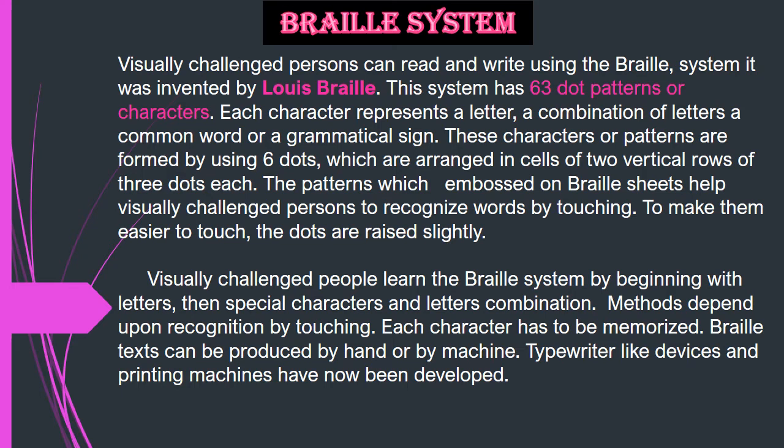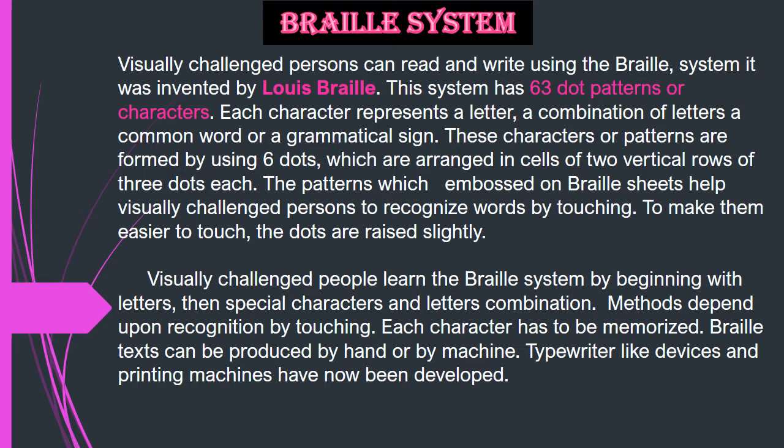These characters or patterns are formed by using 6 dots, which are arranged in cells of 2 vertical rows of 3 dots each. The patterns, which are embossed on Braille sheets, help visually challenged persons to recognize words by touching. To make them easier to touch, the dots are raised slightly.